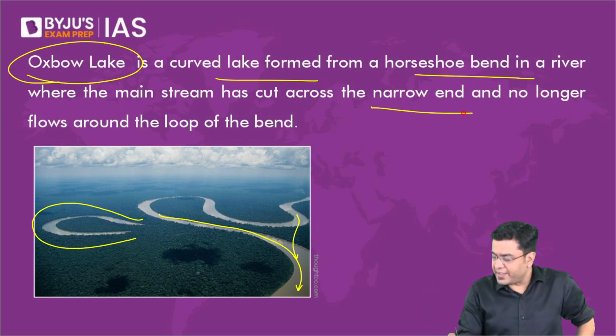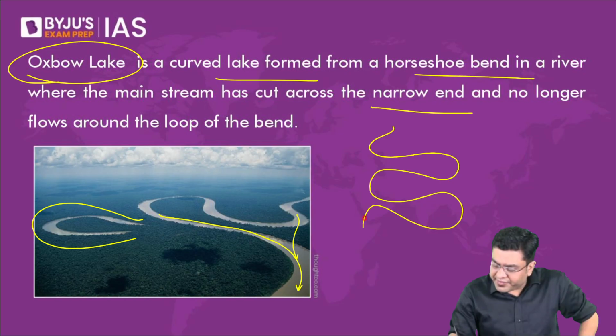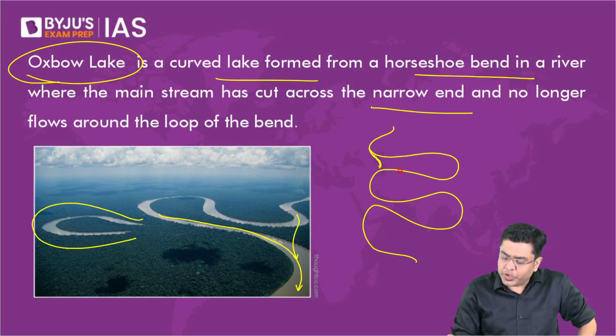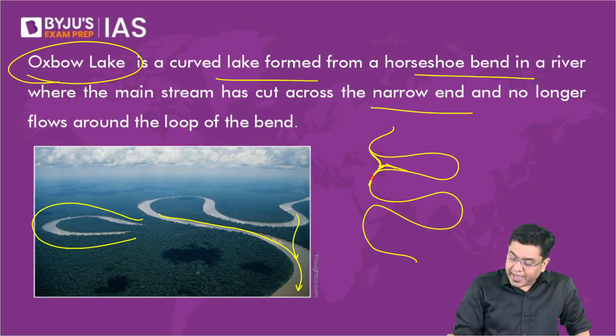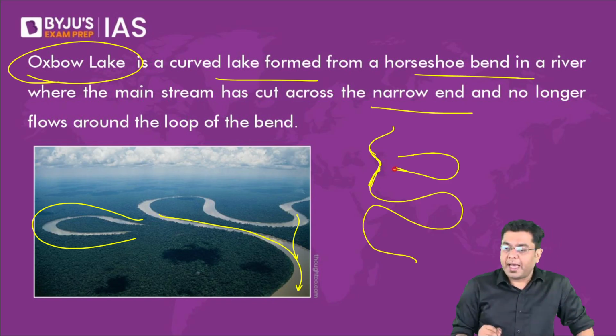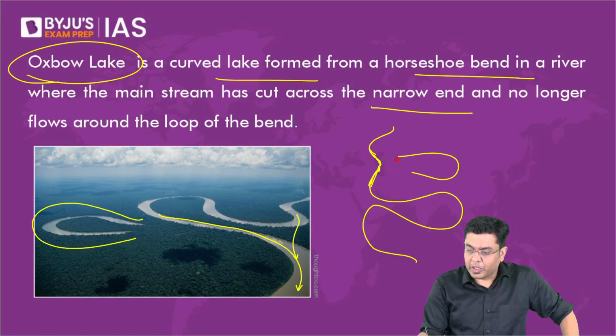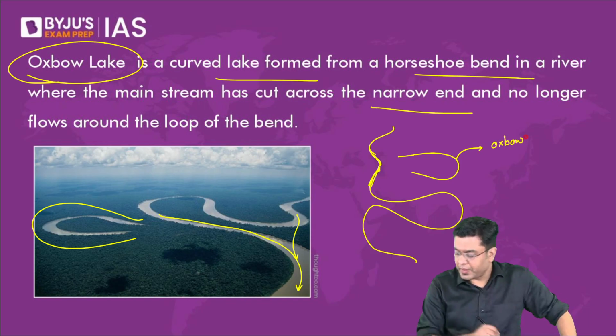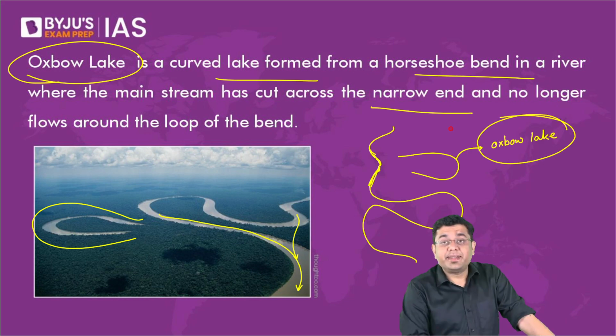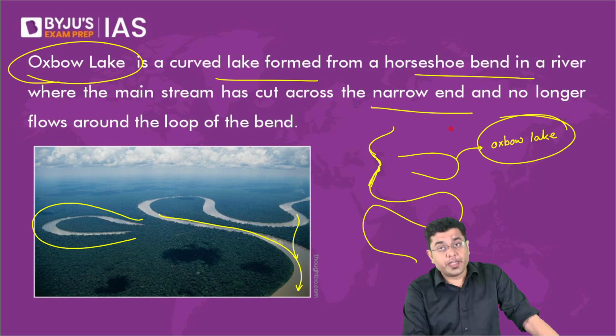So if you have to represent it by an image, let's suppose the river flows like that. Now here, after a significant amount of erosion, the river, here also erosion will happen. So eventually the river might develop a shorter path. And once the river develops a shorter path, that longer circuitous path will be cut off. And that is what we refer to as the Oxbow Lake. Okay, so that is basically observed again in the late mature stage of the river.